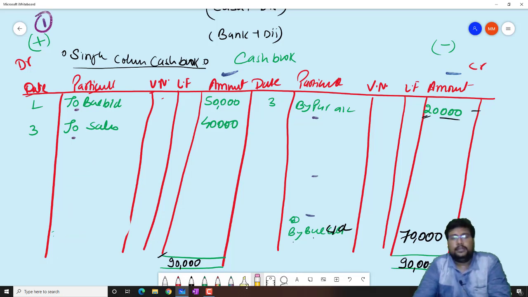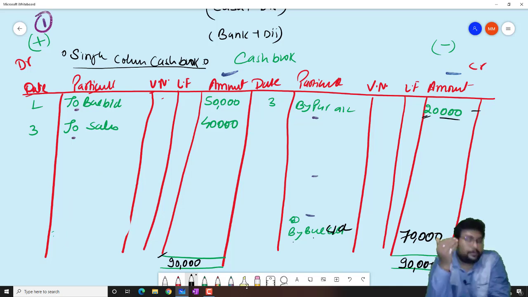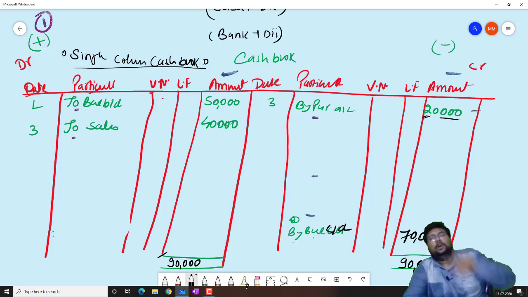Okay, so this is the basic format of cash book. How we will prepare the cash book: we will record all the things which will increase our cash in the debit side, and all the things which will decrease our cash in the credit side.